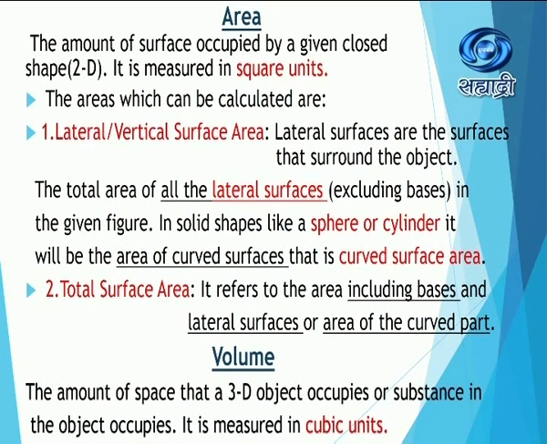And then what is meant by volume? The amount of space that a 3D object occupies, or that the substance in the object occupies, is known as its volume, and it is measured in cubic units. So volume is also known as the capacity because it is the substance which is occupied in that particular object. The units are cubic centimeter, cubic meter, etc.